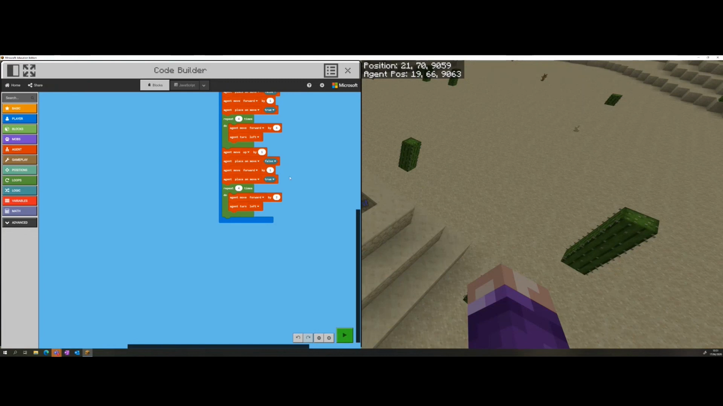So let's go to our code, and we do still want them to move up by 1. Yes. And we do still want them to stop placing blocks as they move forward. That's true. So duplicate that and bring it in. And then we do want them to move forward by 1, and we want them to place. But we don't need them to build another square. We just need one block.